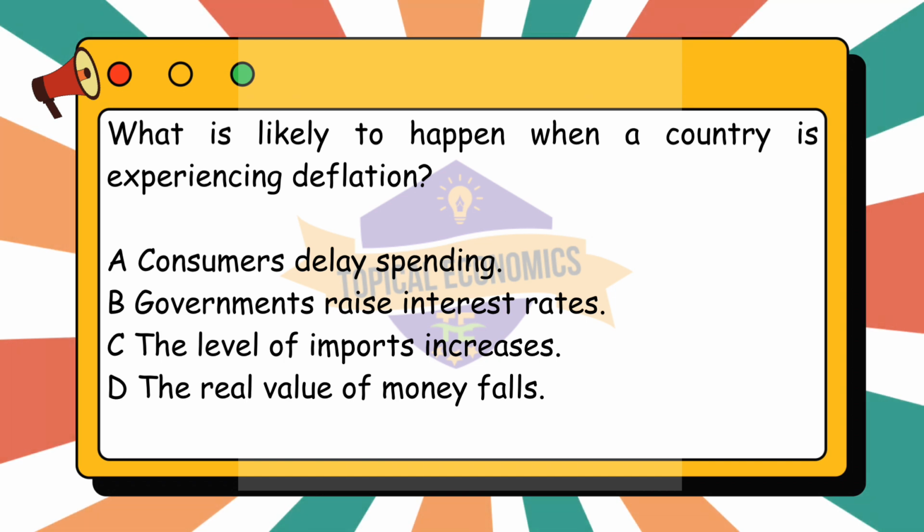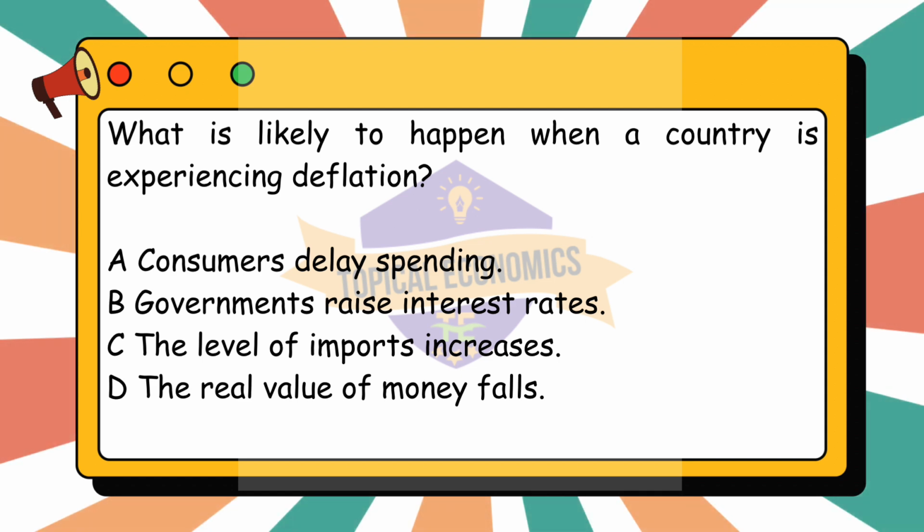Next, option C, the level of imports increases, is not necessarily true. In a deflationary environment, if domestic prices are falling, consumers might prefer to buy domestically produced goods, which can reduce the demand for imports. Additionally, if the country is experiencing deflation due to economic weakness, it may not have the purchasing power to increase imports.